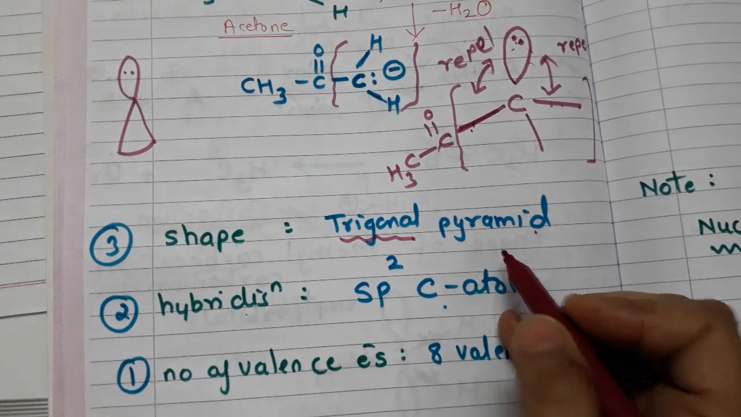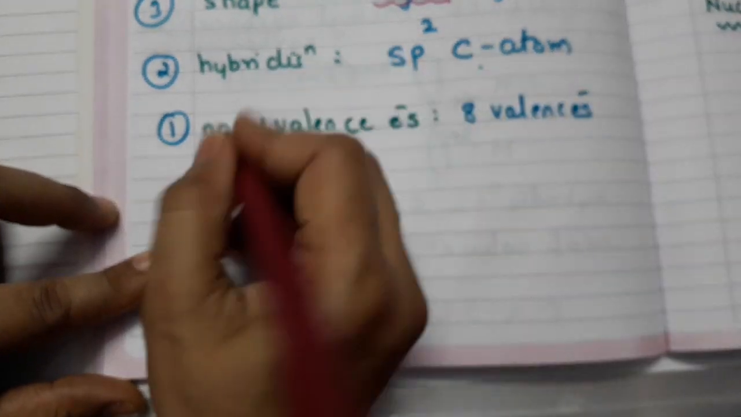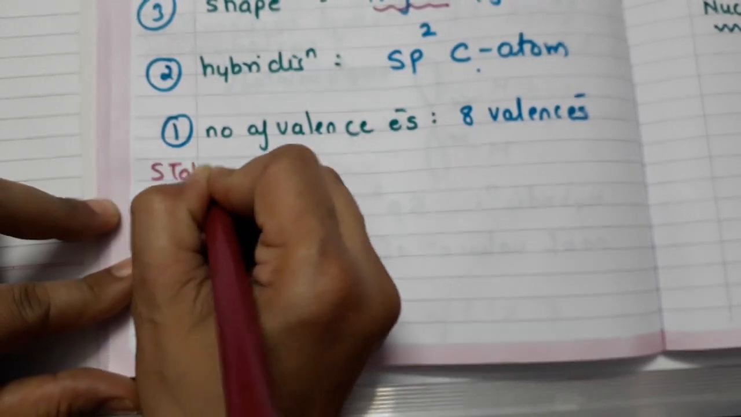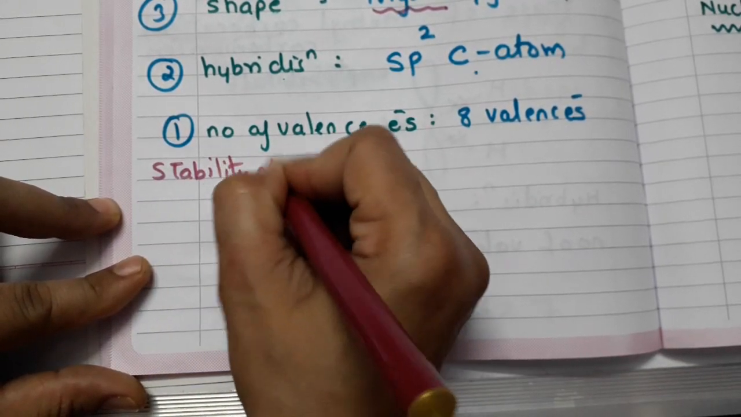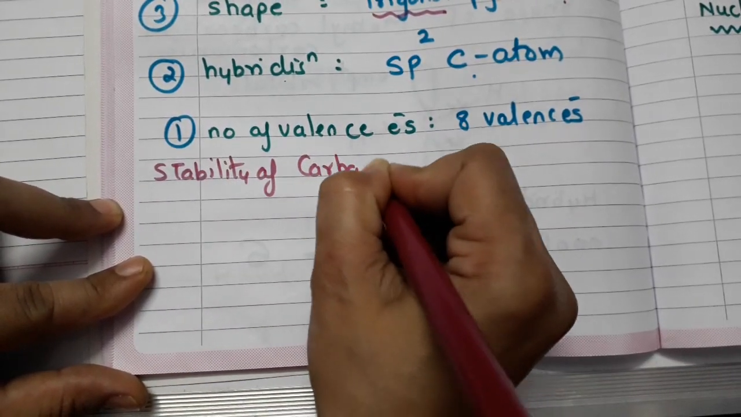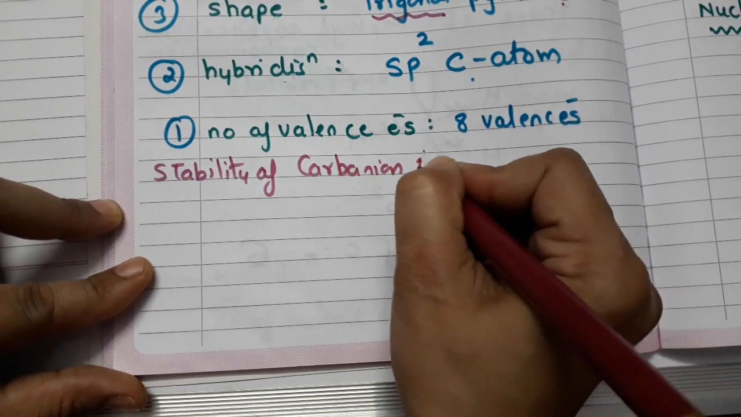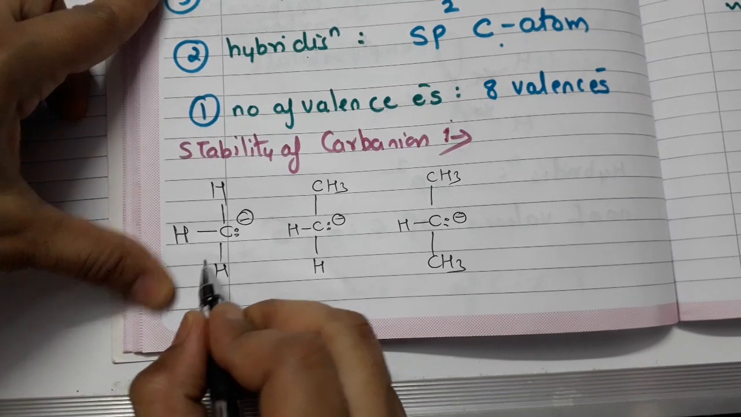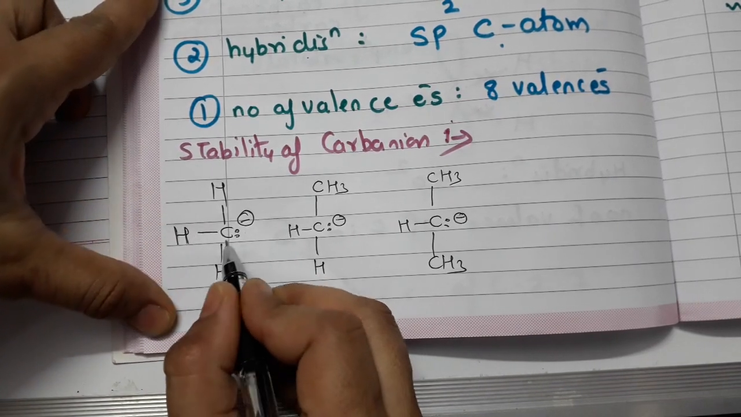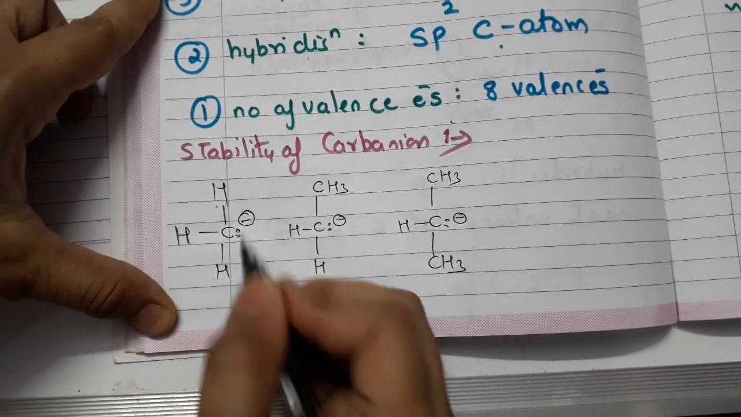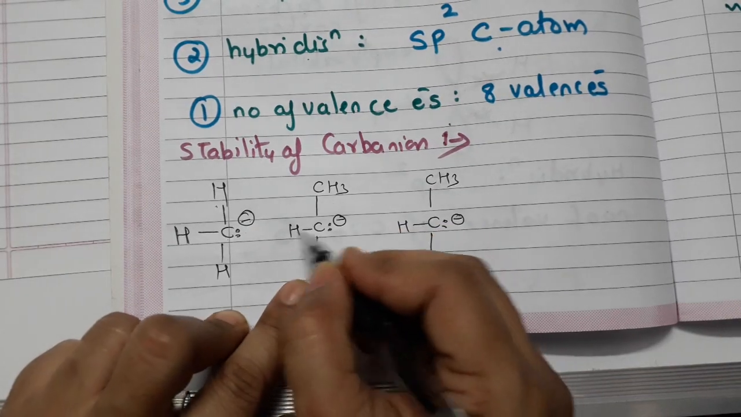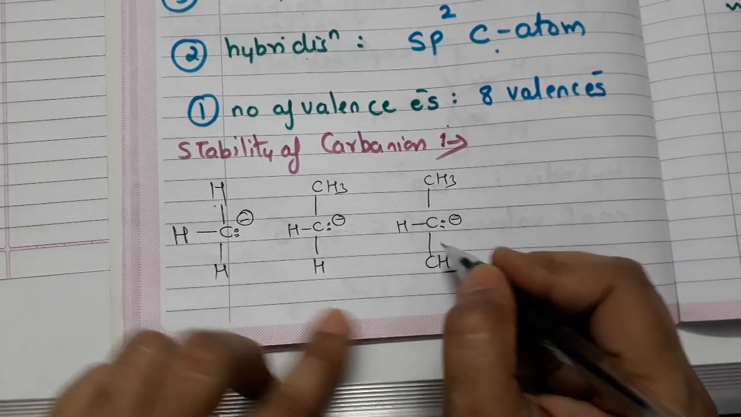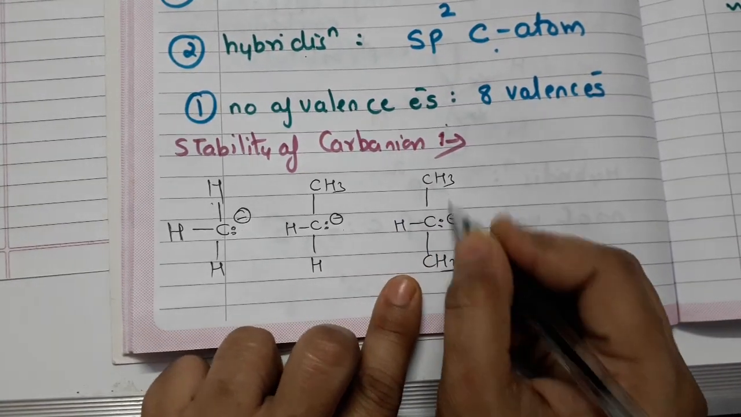Okay, remember this. Now let us go for the stability. So I write here stability parameter of carbanion. So here I have drawn methyl carbanion. See, this is CH3 minus. Here I have drawn ethyl carbanion, and this is your isopropyl carbanion.